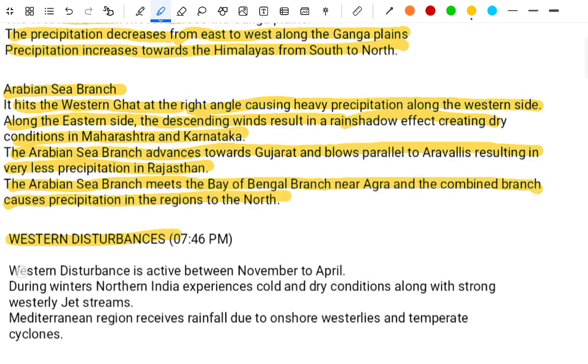Western disturbance. The western disturbance is active between November to April. During the winter, the north experiences cold and dry condition along with the strong westerly jet stream. The Mediterranean region receives rainfall due to the offshore westerly temperate cyclone.